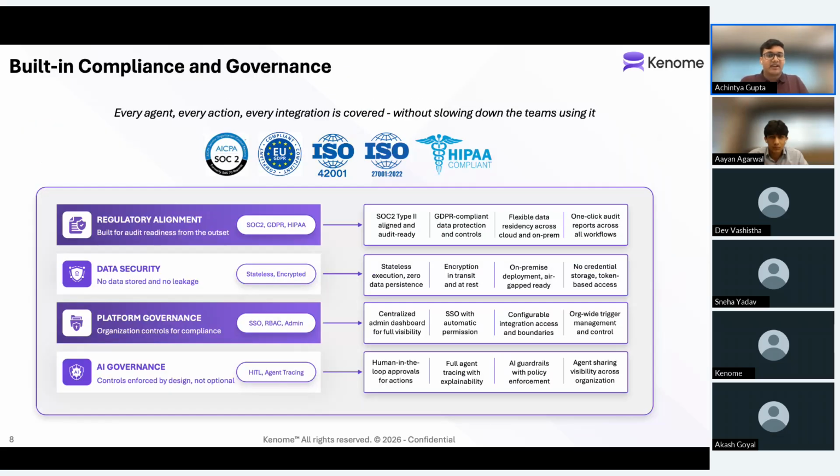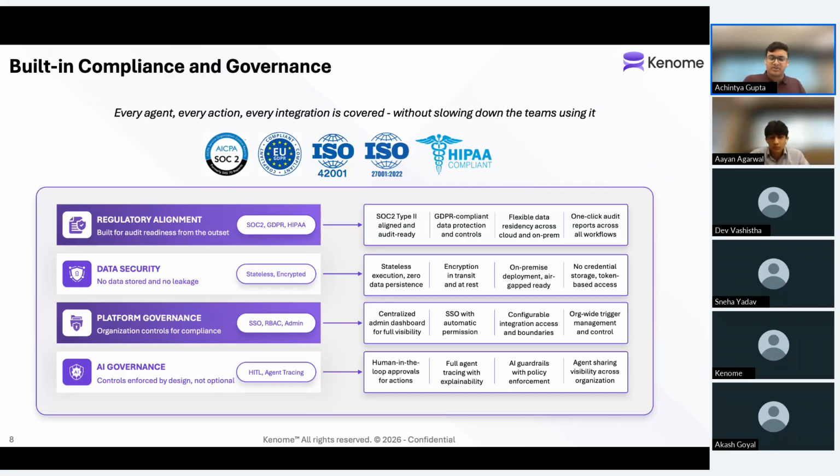Governance aspect of the platform. So in terms of compliance and regulations, the platform is compliant with SOC 2 Type 2 and also EU GDPR compliant. We also have certifications for ISO 42001 and 27001, and we're also pursuing HIPAA compliance for our healthcare-focused customers. When we talk about governance, there are mainly two aspects to governance.